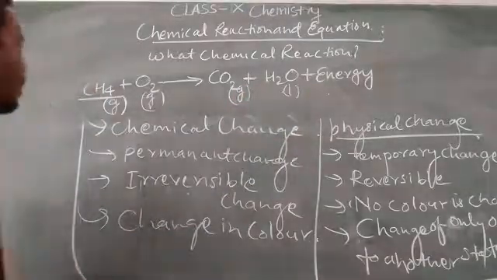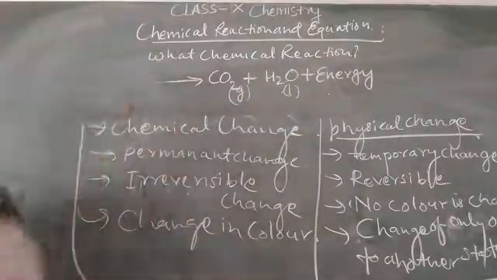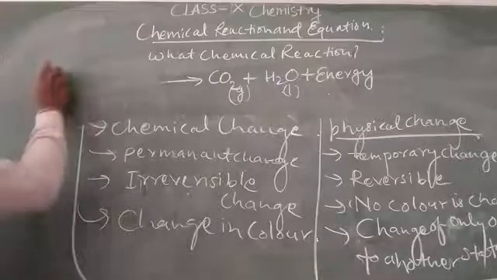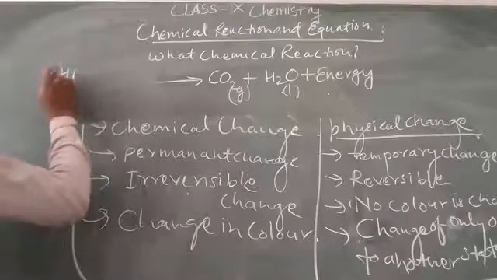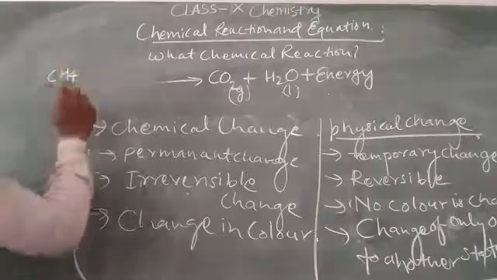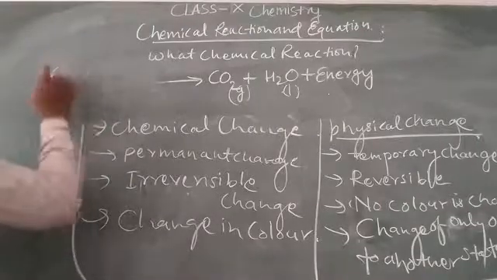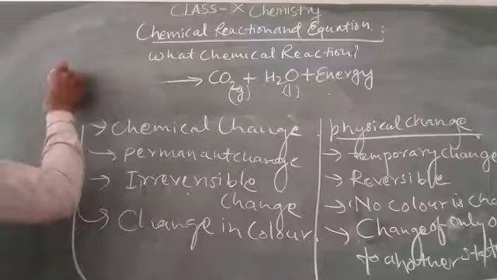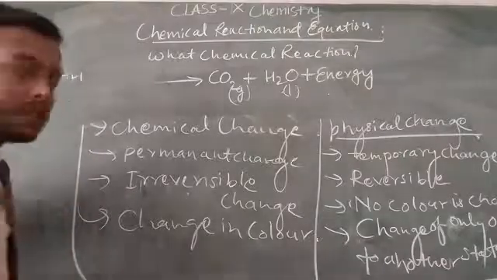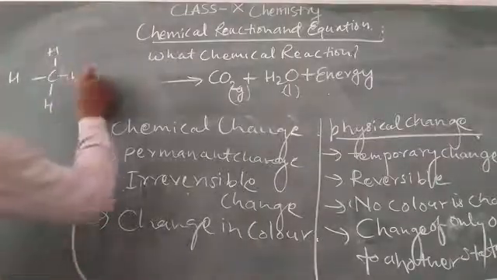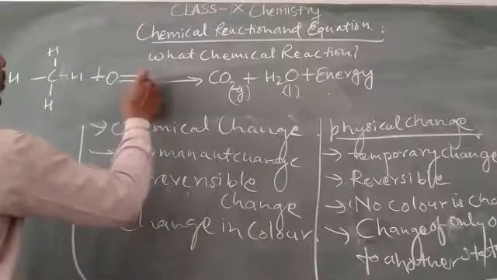When it burns with oxygen, I write it again on this. Methane has H, H, H and H like that, and oxygen has a double bond.